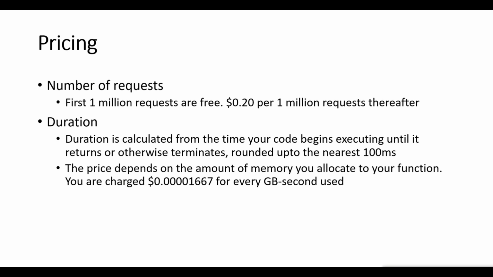The duration is calculated from the time your code begins executing until it returns or otherwise terminates, rounded up to the nearest 100 milliseconds. The price depends on the amount of memory you allocate to your function, and you are charged a meager amount of $0.00001667 for every GB-second used.